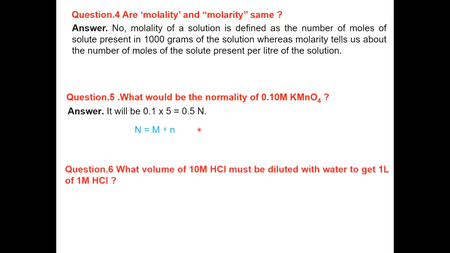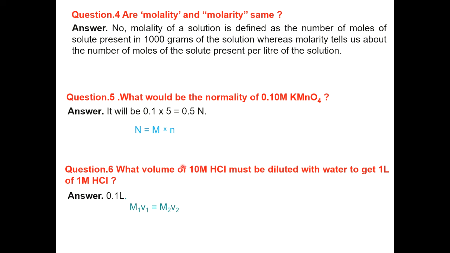Next, what volume of 10 molar HCl must be diluted with water to get 1 liter of 1 molar HCl? How to find out this type of question? The formula is M1V1 is equal to M2V2.